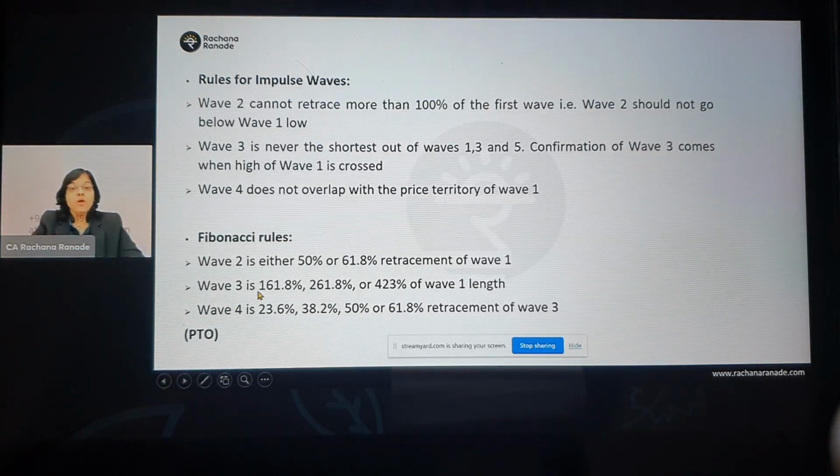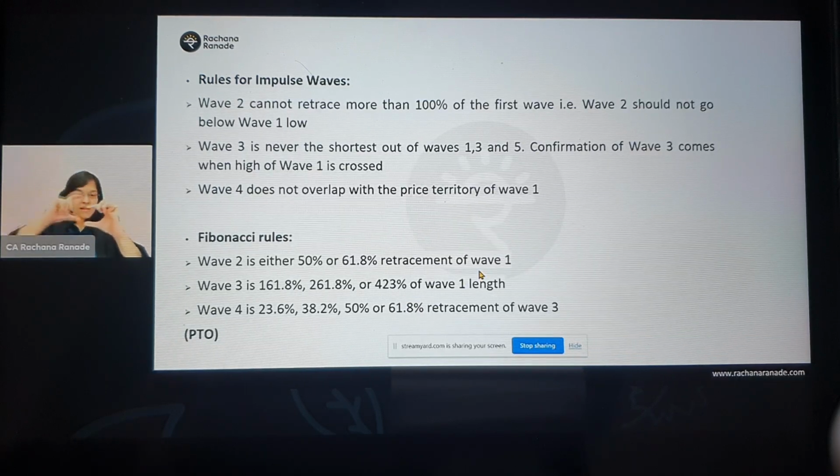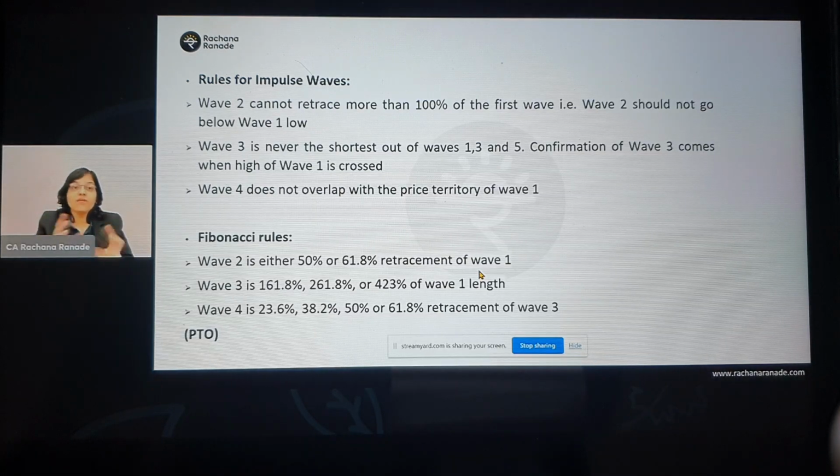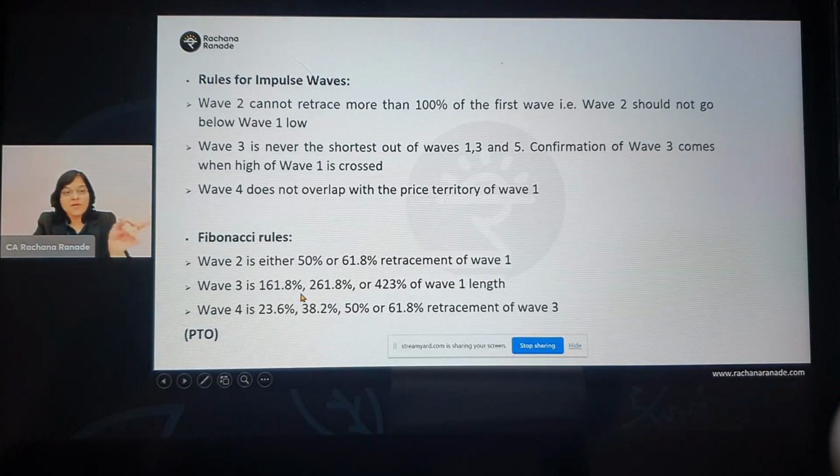Okay, what is the rule for wave 3? Wave 3 is either 161.8% or 261.8% or 423% of wave 1. So whatever is the length of wave 1, wave 3 has to be greater than wave 1, because here if you see, it starts with 161%. It doesn't say it will be smaller than wave 1. And if you remember, I also told you that wave 3 cannot be shortest, right? So it has to be ideally bigger than wave 1, but how much? By at least 161.8% or 261.8% or 423%.